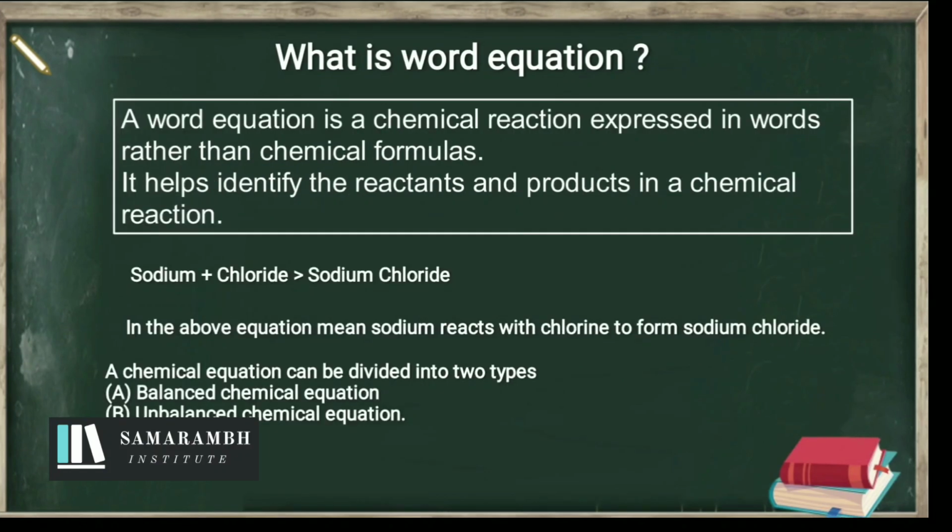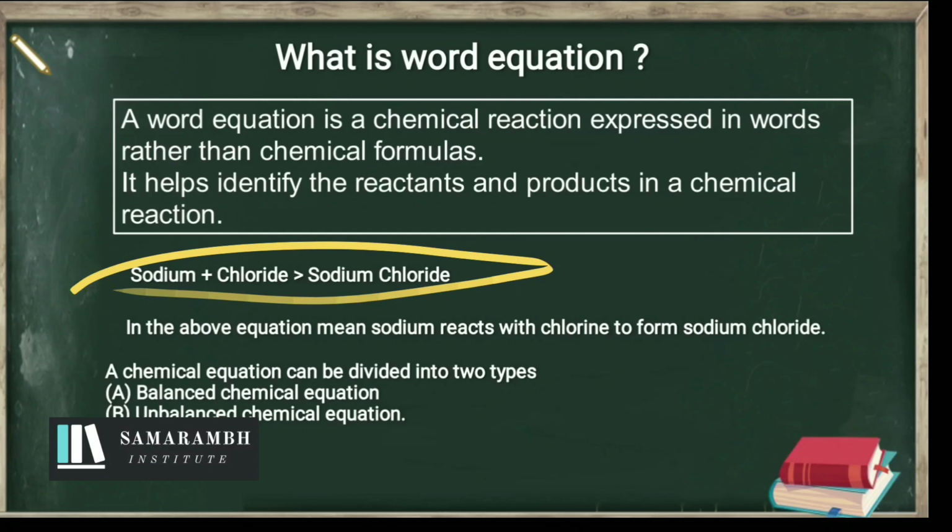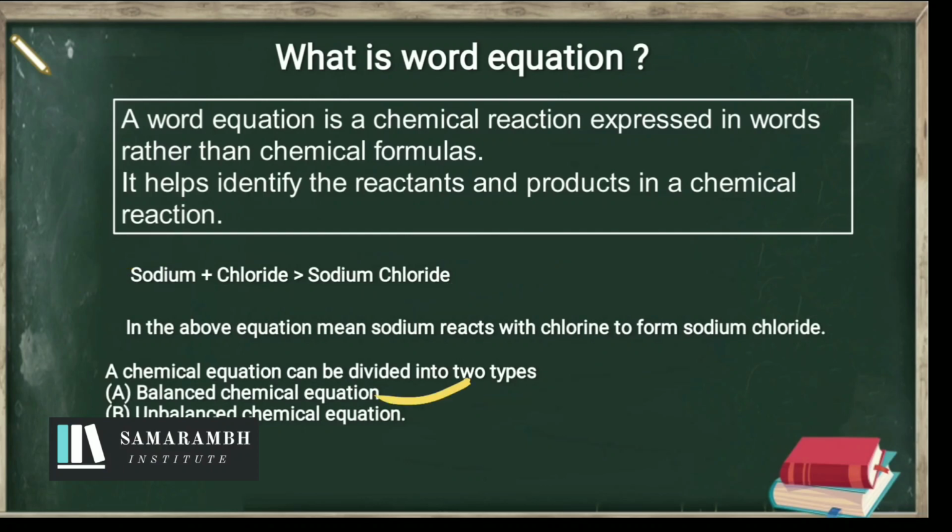What is a word equation? A word equation is a chemical reaction expressed in words rather than chemical formulas. It helps identify the reactants and products in a chemical reaction. You can see in this reaction, sodium reacts with chlorine and forms sodium chloride. A chemical equation can be divided into two types: balanced chemical equation and unbalanced chemical equation. We will discuss these in part 2.